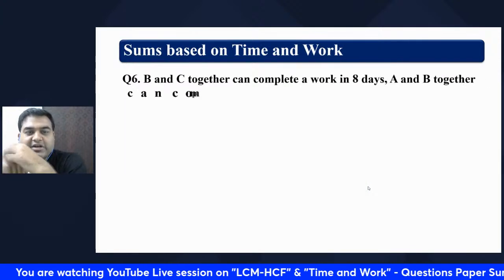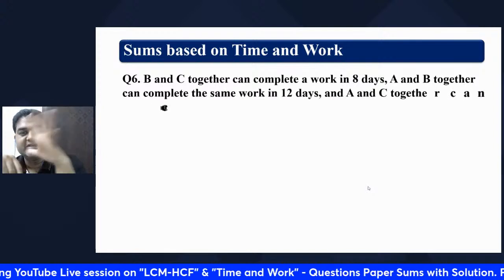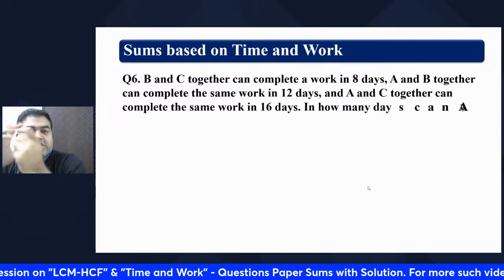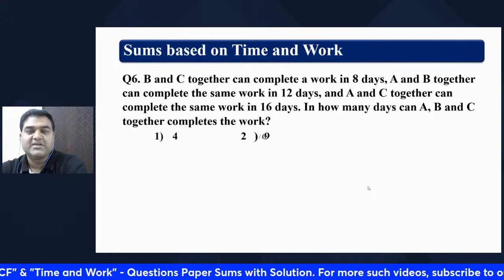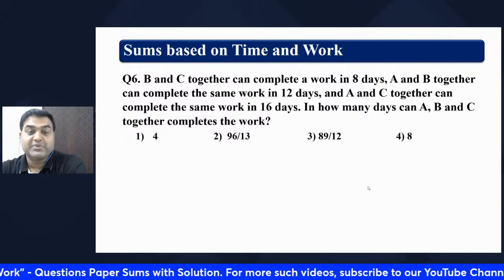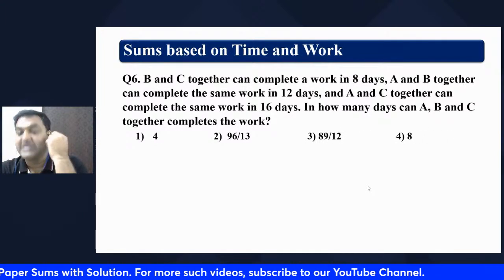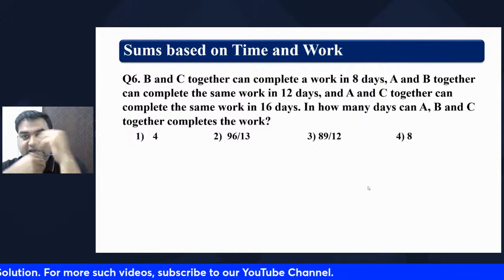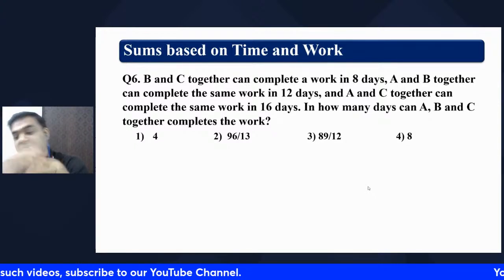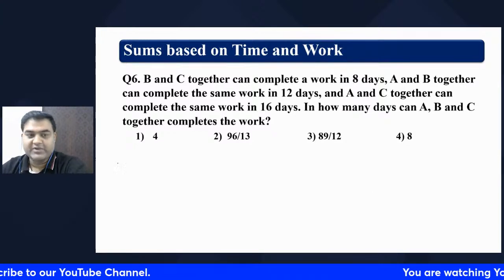B and C together can complete a work in 8 days. A and B together can complete the same work in 12 days. And A and C together can complete the same work in 16 days. In how many days can A, B, and C together complete the work? Super. How it has to be done?